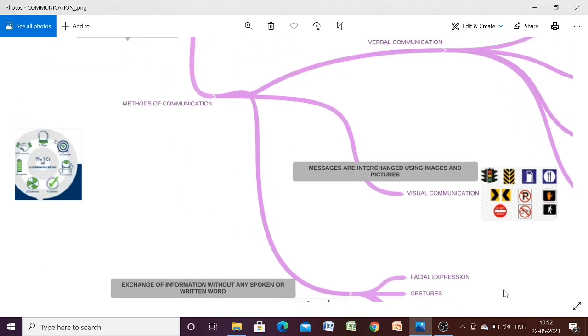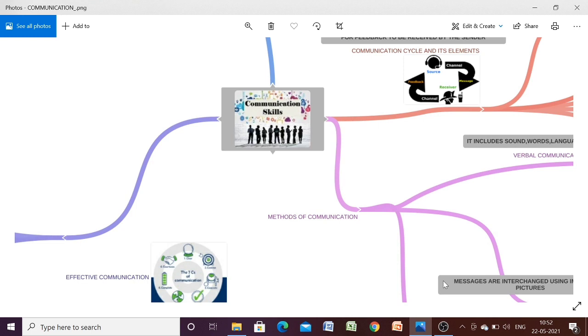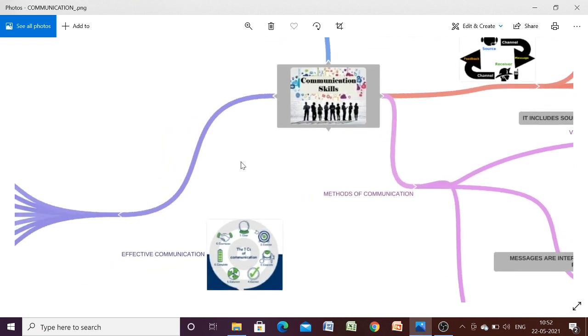Now coming to the next important topic, that is principles of effective communication. What are the different principles of effective communication? We know that there are different methods of communication, non-verbal, verbal and visual, but all these methods can only be effective if we follow the basic principles of communication skills, and this can be abbreviated as the 7 C's.